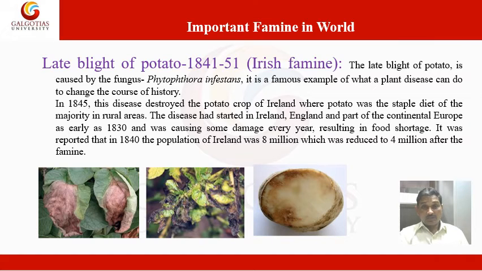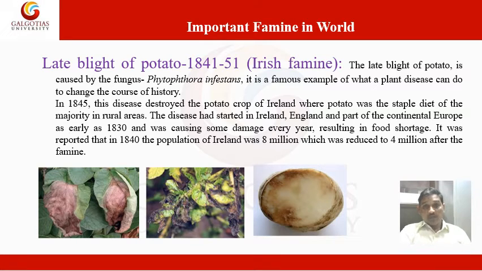You can imagine that due to this late blight of potato, caused by Phytophthora infestans, about 4 lakh people died. In 1845, this disease destroyed the potato crops of Ireland, where potato was the staple diet of the majority of people in rural areas.